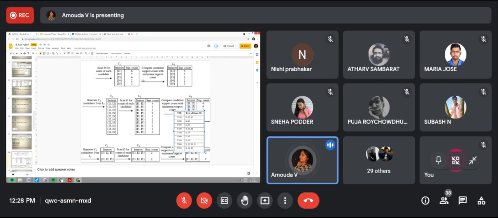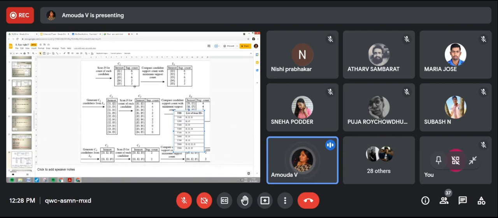Finally, you have to compare with the minimum support threshold value, which is assumed here to be 2. Comparing with the minimum support, the support counts are 6, 7, 6, 2, 2. So all the items are selected because minimum support is 2.